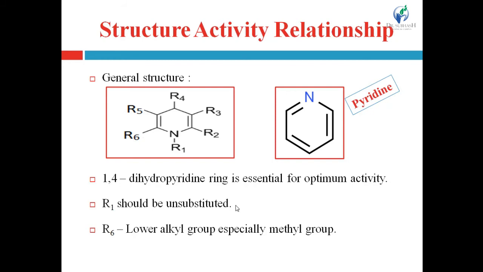Okay? Then R6, ortho position to the nitrogen atom. R6 should be lower alkyl group, especially methyl group, and it is the optimal substitution for the maximum activity. When at the R6 position a lower alkyl group and especially a methyl group is present, then the compound has the optimum activity.